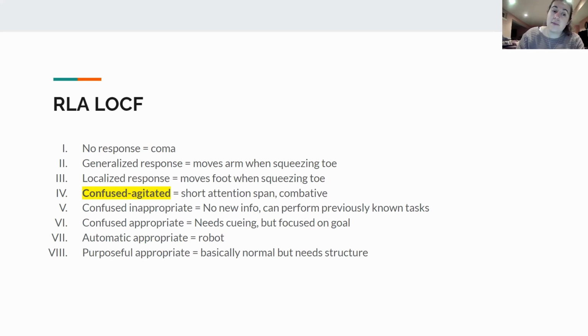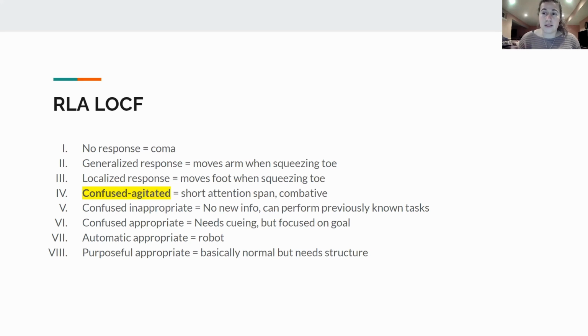And then number 8 is the purposeful appropriate. And as I said before, this patient is essentially quote unquote as normal as possible if we want to kind of break it down simply, but they need a lot of structure. So this is a patient that you would see with a lot of similar traits in the sense that they need to have certain things in a specific order, that they need their structure in their life, that they can't be overstimulated by certain things because that could send them into a spiral.